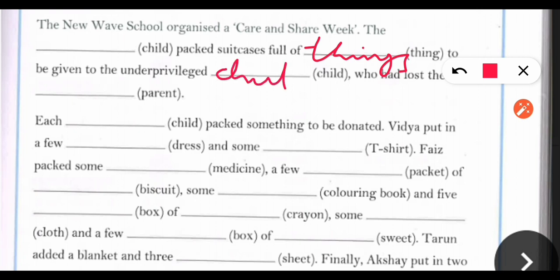Again children will come. Who had lost their parents.